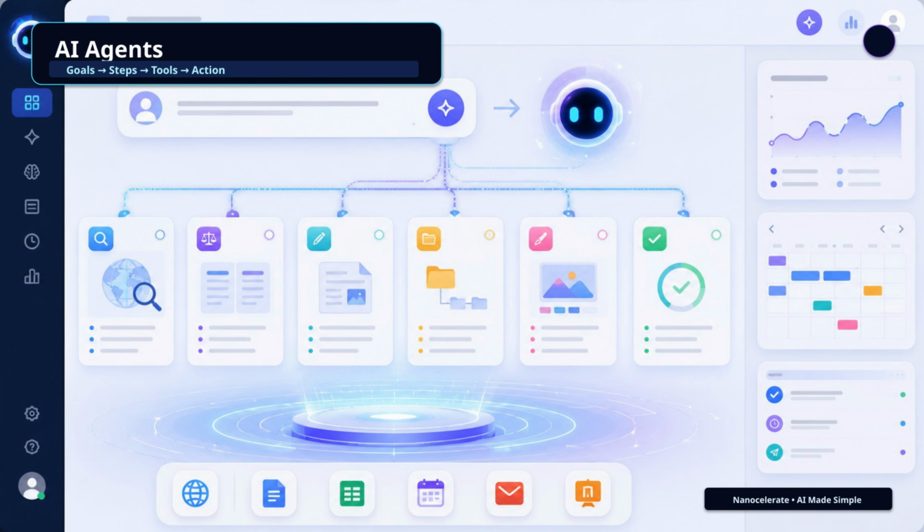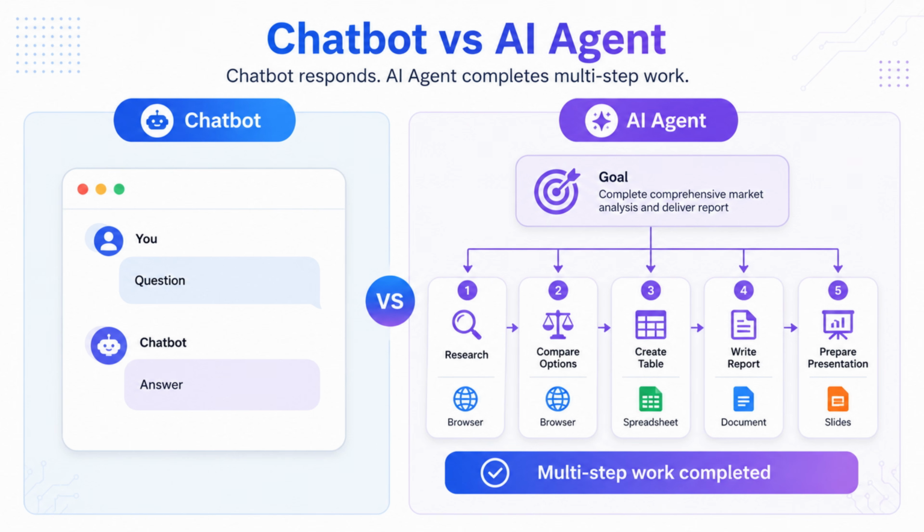AI agents. Now AI is moving into the next stage: AI agents. A normal chatbot answers your question. You ask, it responds. But an AI agent can take a goal and work through steps. For example, you may say, research this topic, compare options, create a table, write a report, and prepare a presentation. An AI agent can break the goal into smaller tasks. It can use tools, it can organize information, it can help complete work from start to finish.